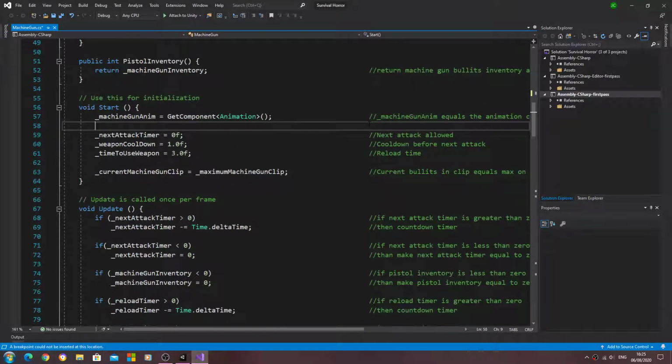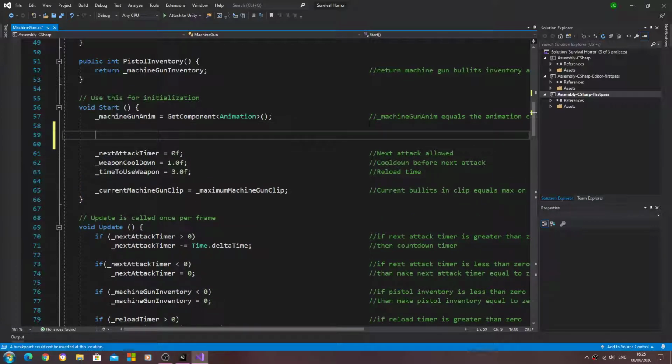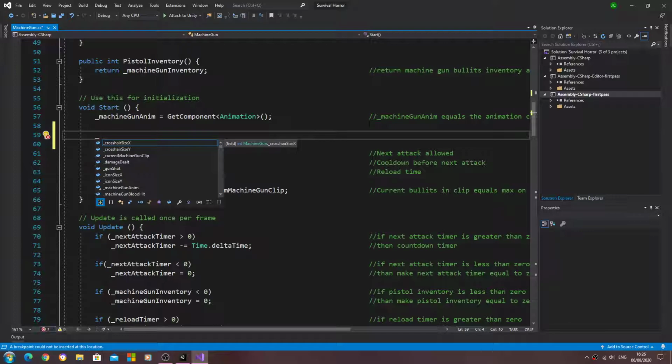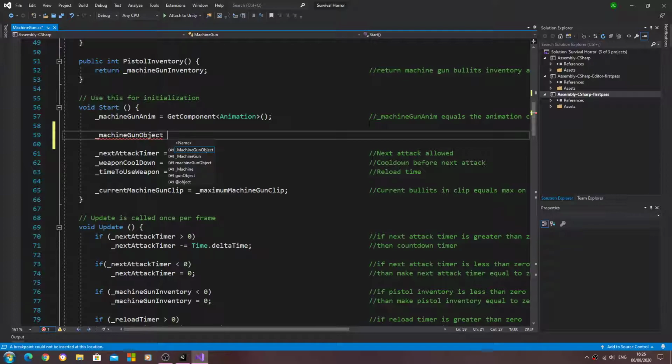Okay, with those two in place, we can come to the void start. Again, you can put these anywhere. I'm going to put mine here. We're going to say underscore machine gun, and we want the object equals, and we're going to say game object dot find game object with tag, open and close brackets, close the line off, inside the brackets speech marks, and inside those we're going to say machine gun.